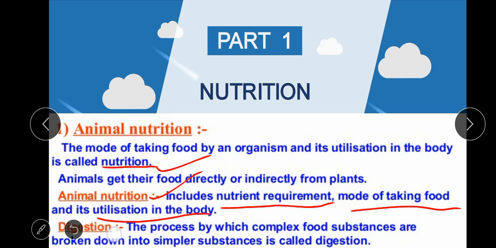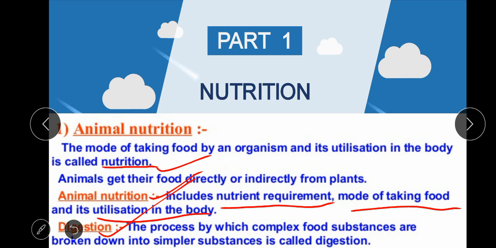Now come to the last point: digestion. The process by which complex food substances are broken down into simpler substances is called digestion. Or we can say getting nutrients by breaking down food is the process of digestion.